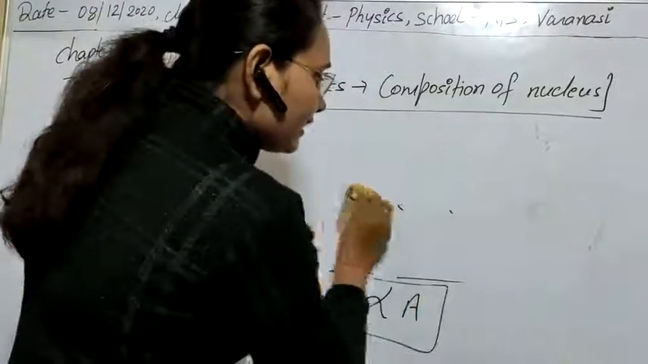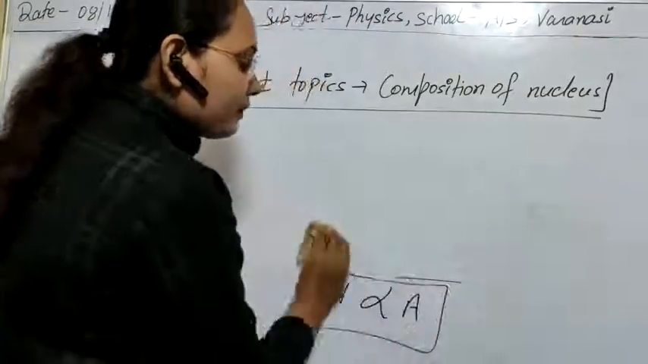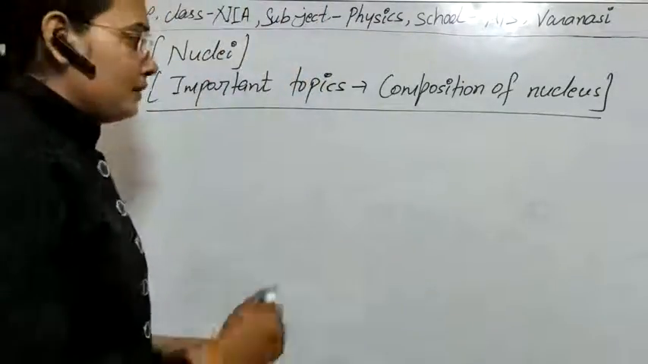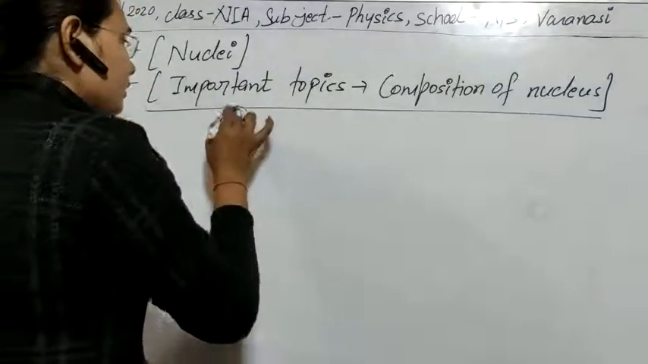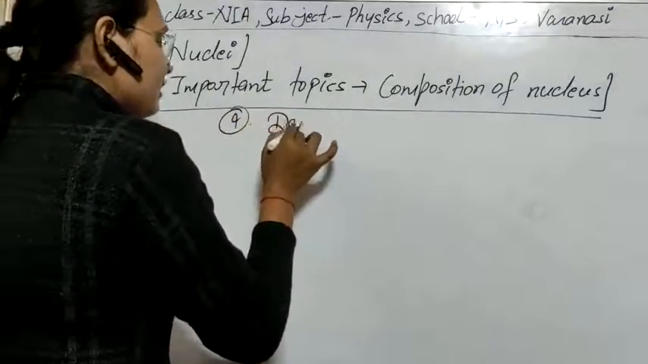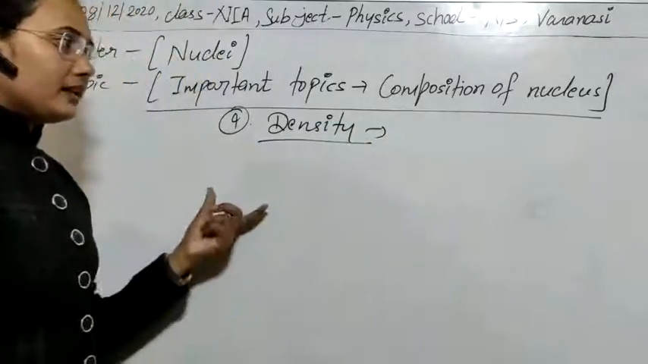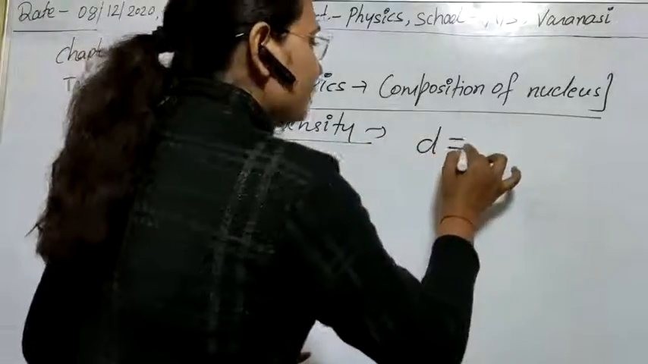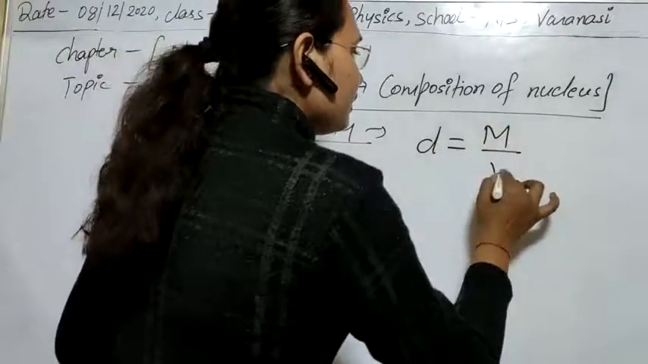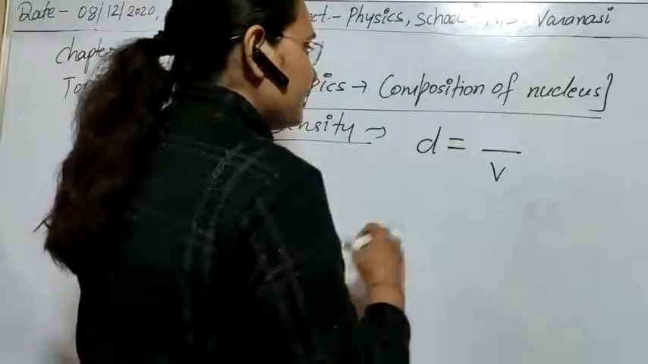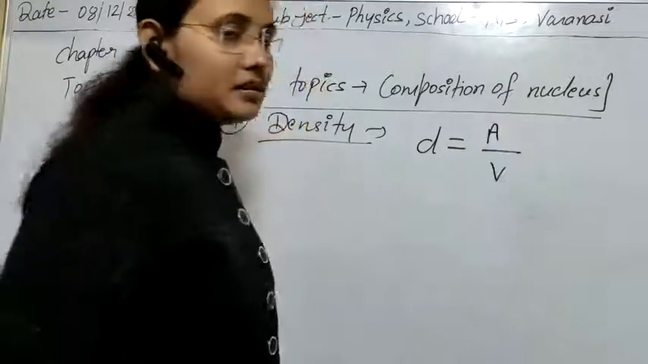So if this factor is clear, then let's see what is the density of the nuclei. So the third, or you can say fourth factor, is the density of nuclei. As we know, density is defined as mass per unit volume, and here the mass is represented by capital A, the mass number.